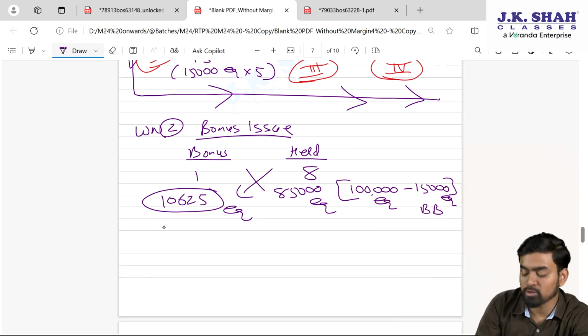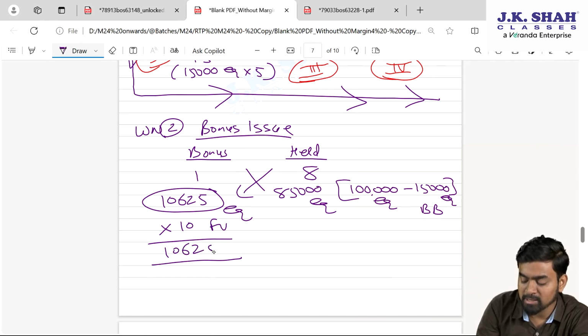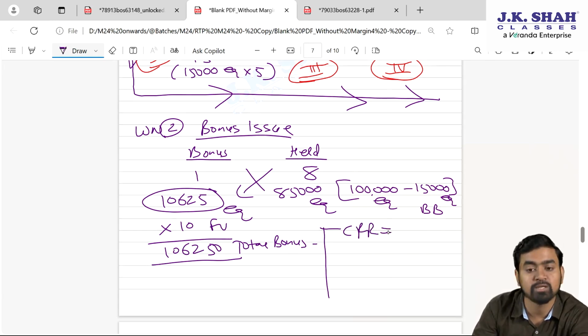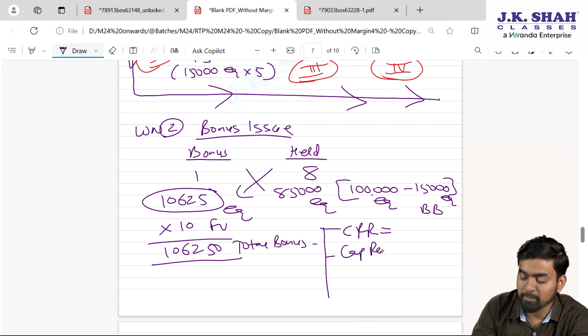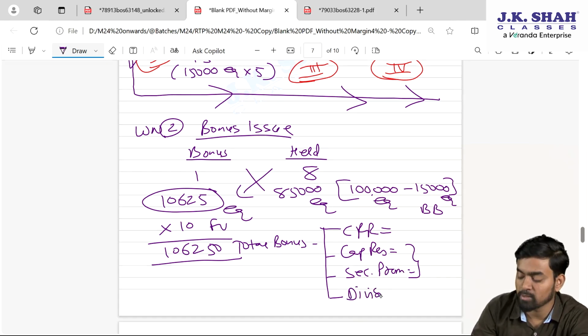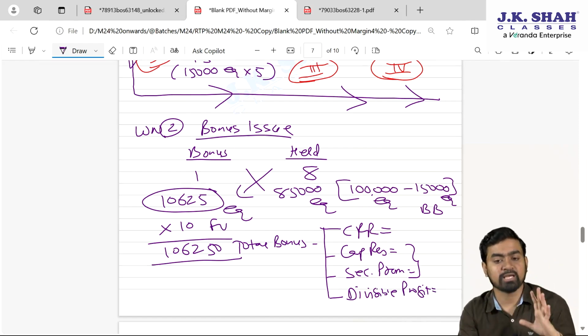Now bonus is for free of cost, hence it will be multiplied with the face value only. Face value is 10. It is 1,06,250 total bonus. And for the bonus, my dear students, we will use reserves. And please try and understand, always first use capital redemption reserve. If there is deficit, then use capital reserve. Thereafter securities premium. Make sure that your capital reserve and securities premium are earned in cash. And last one is what? If there is still deficit, then use divisible profit. Divisible profit means what, my dear students? General reserve, profit and loss, etc.